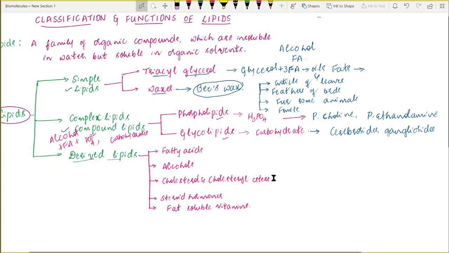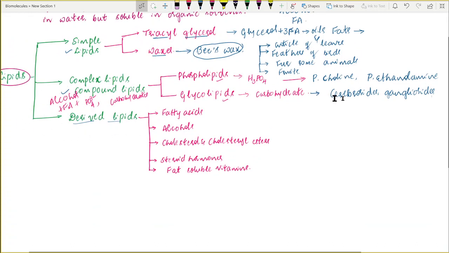Now let us know about the third class of the lipids, that is derived lipids. Derived lipids are, as their name indicates, either obtained by the hydrolysis of the simple and compound lipids, or obtained by the synthesis of some other compounds by using these lipids. I'm repeating, derived lipids are either obtained by the hydrolysis of the first two classes of the lipids, or they are the higher products which are synthesized by using these compounds.